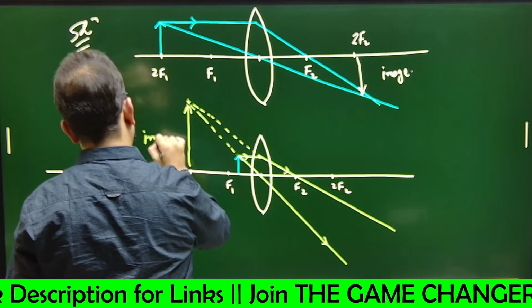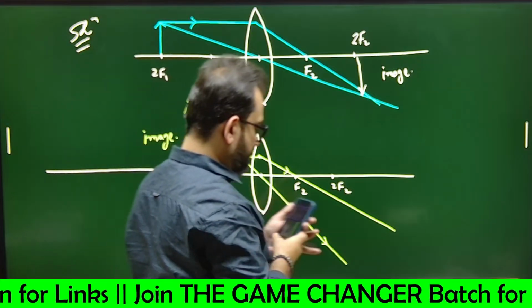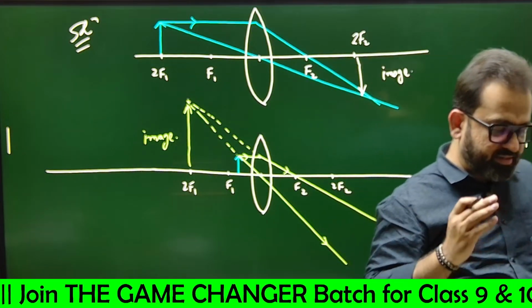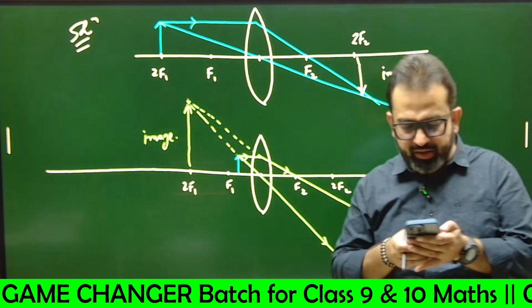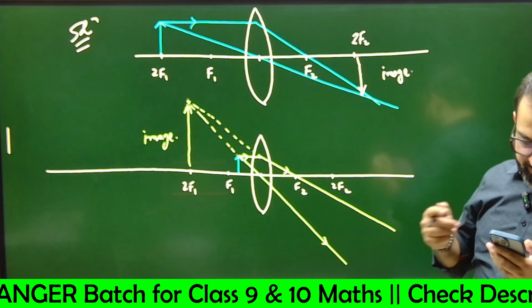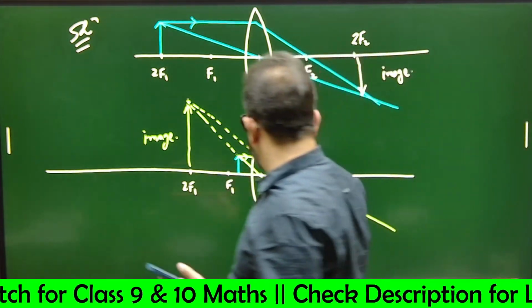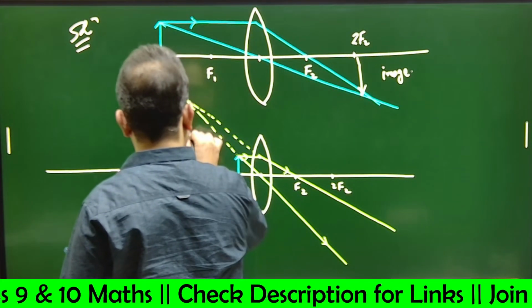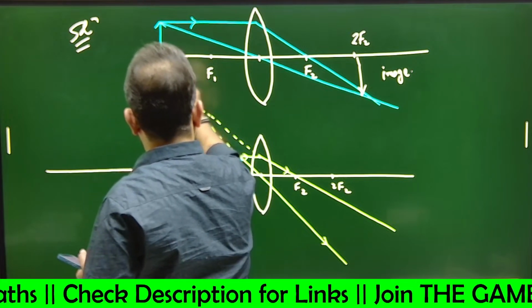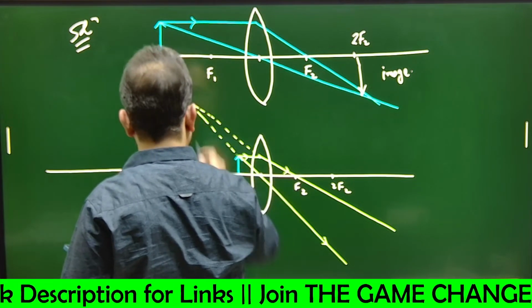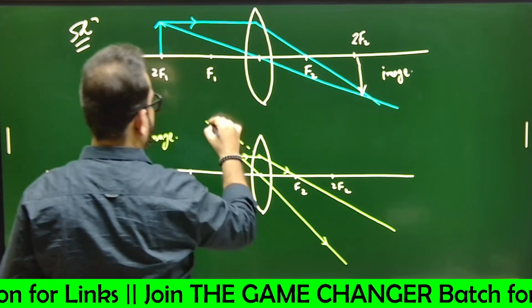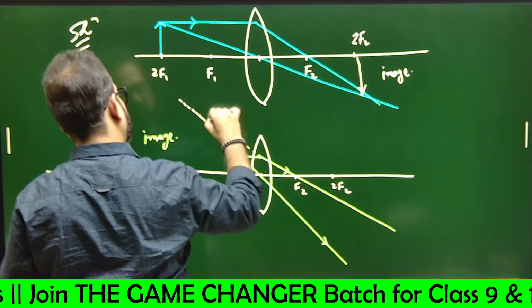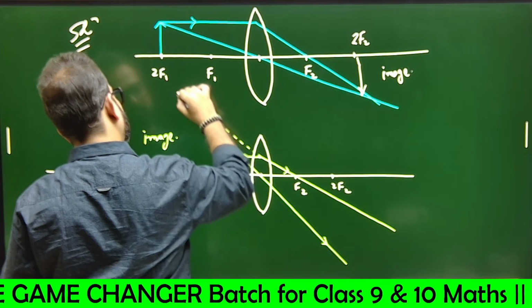We have moved this image somewhat away from the lens. Obviously, they will meet.